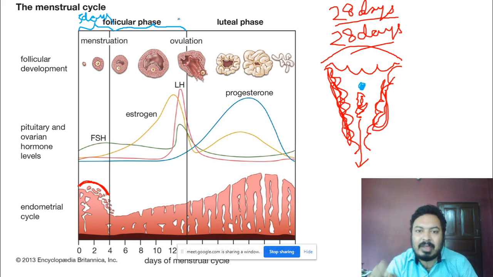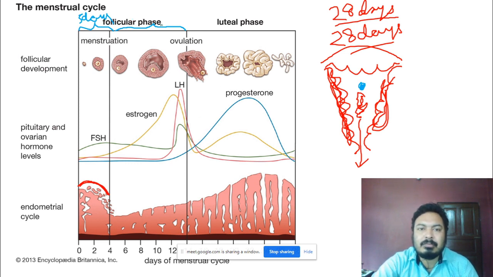So the follicular phase only lasts from the 6th day to the 14th day. How much time will it take? Almost 8 days. So it lasts for only 8 days. During these 8 days one follicle is matured up to the Graafian follicle. So this particular time period is known as the follicular phase.